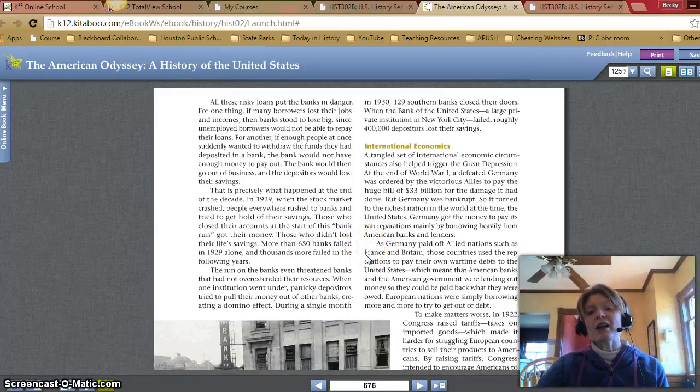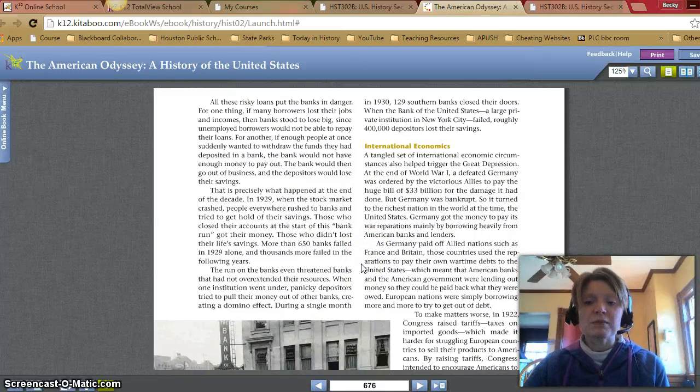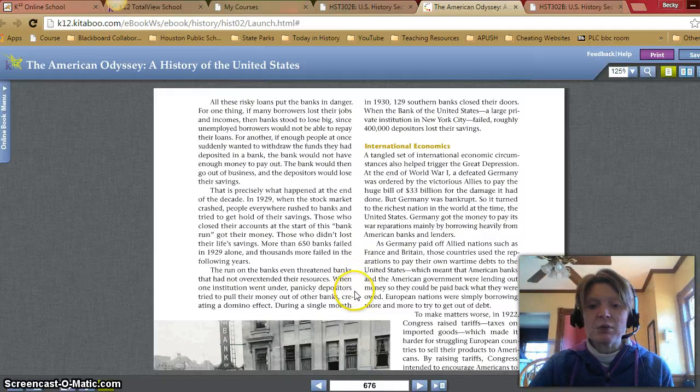As Germany paid off allied nations such as France and Britain, these countries used the reparations to pay their own wartime debts to the United States, which meant the American banks and the American government were lending out money so they could be paid back what they were owed. European nations were simply borrowing more and more to try to get out of debt.